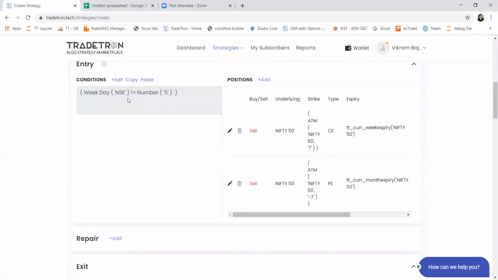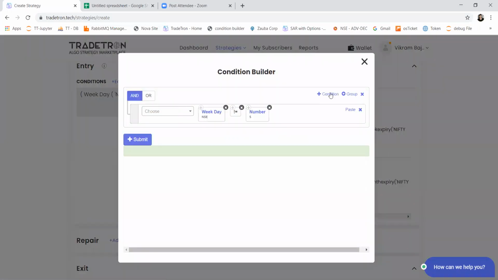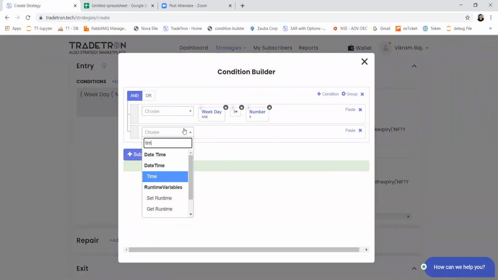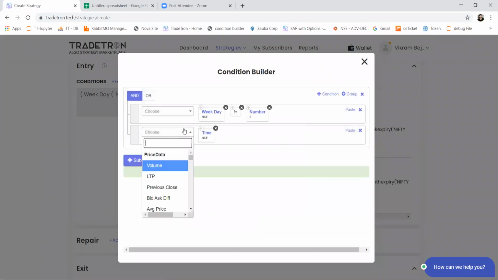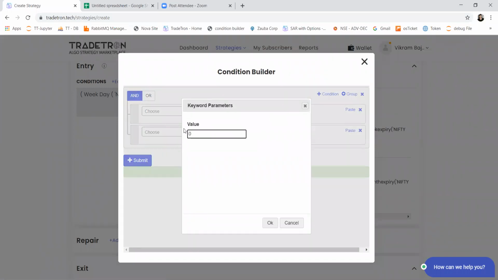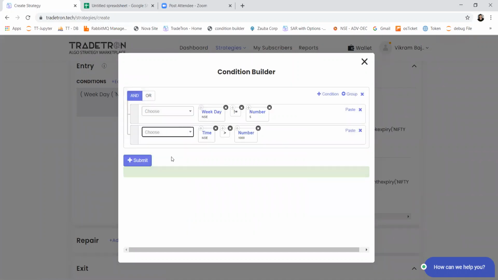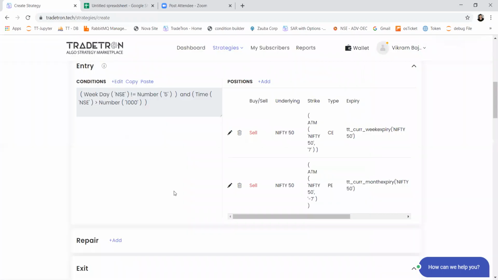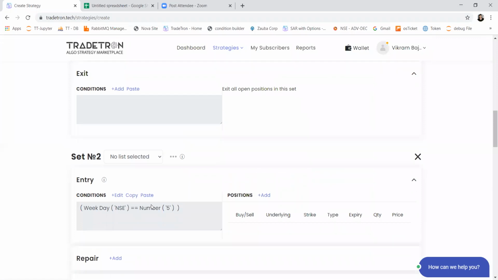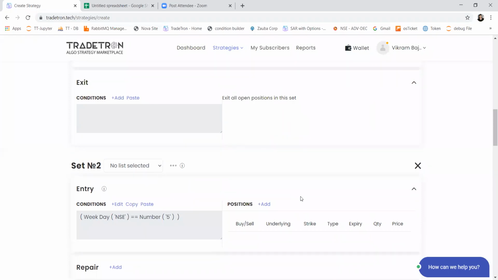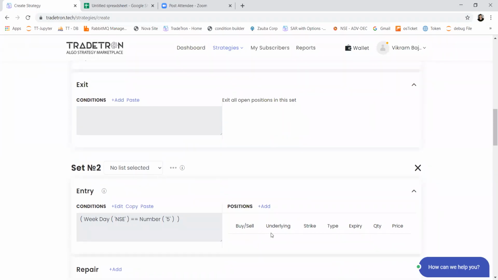Then I can add multiple other conditions to this, like time is greater than, let's say I want to initiate this position at 10 a.m. only. And you can add similar conditions in your set 2 as well. All the positions will be same, but with different strike formula, which will be a specific number above or below from ATM strike.